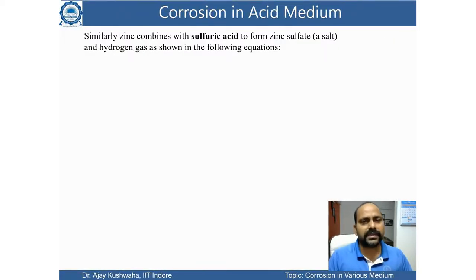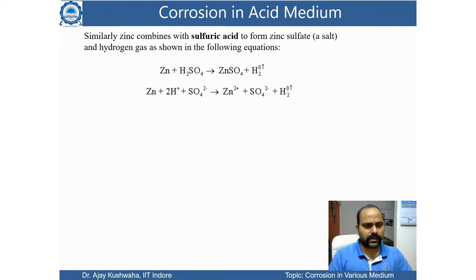Similarly, if zinc reacts with sulfuric acid, it forms zinc sulfate, just as we saw it form zinc chloride. It forms zinc sulfate and hydrogen gas. The reaction is Zn plus H2SO4 gives ZnSO4 plus H2. Again, zinc reacts with 2H+ ions and SO4 2- ions. So the zinc ion is going to react with the SO4 2- ion, and then we are also going to have the hydrogen.